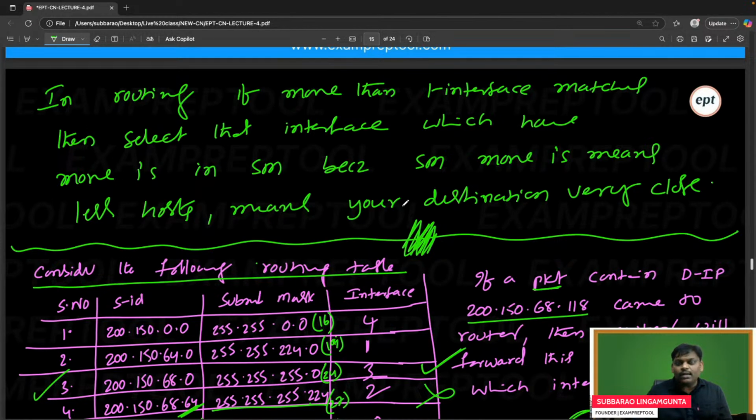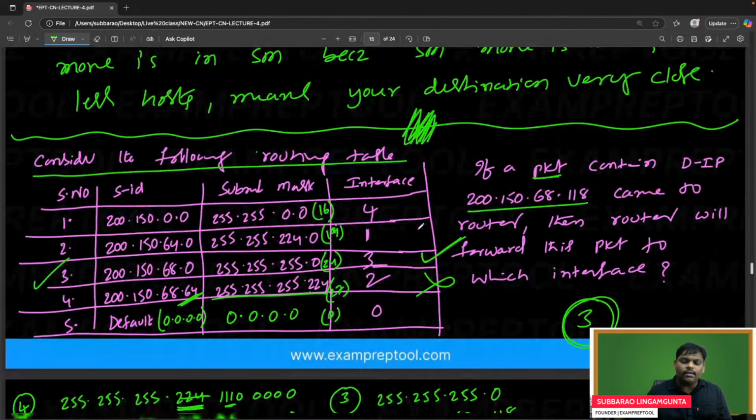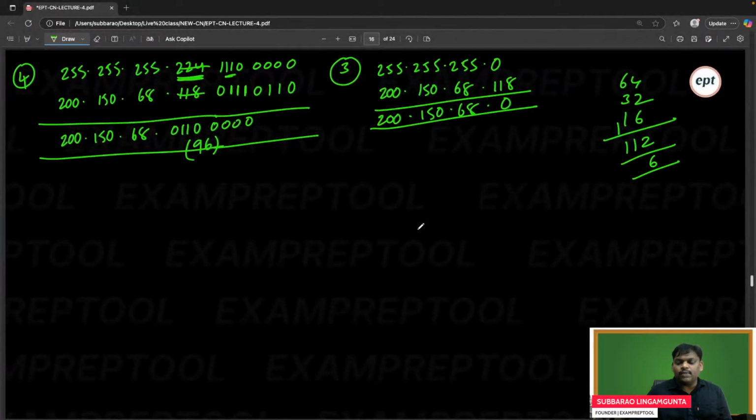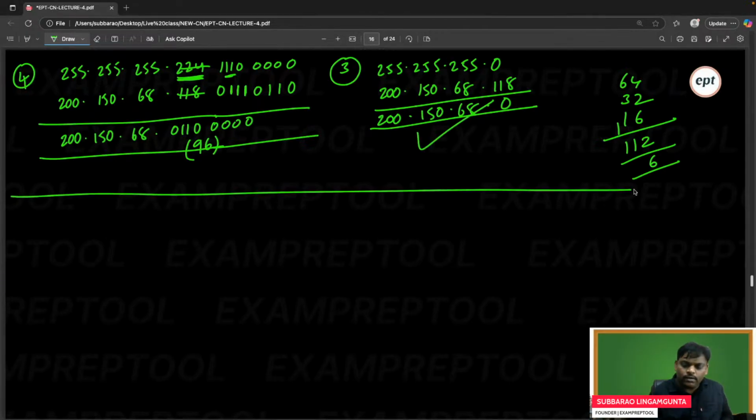Someone said interface 3, correct answer. Exactly. Interface 3 is the answer for this. The answer is the third interface. I hope everyone got it. Let me know if anyone has any objection, or any small doubt.